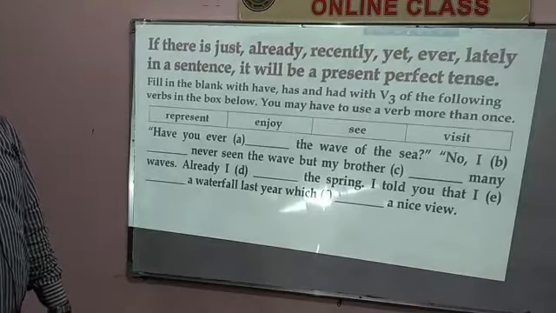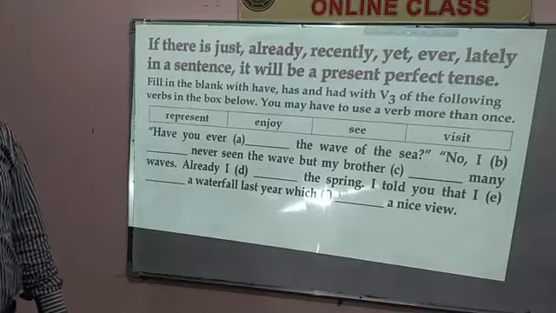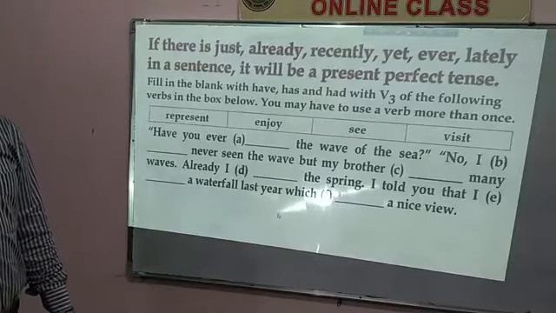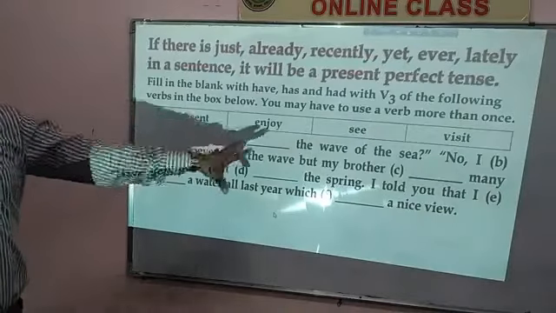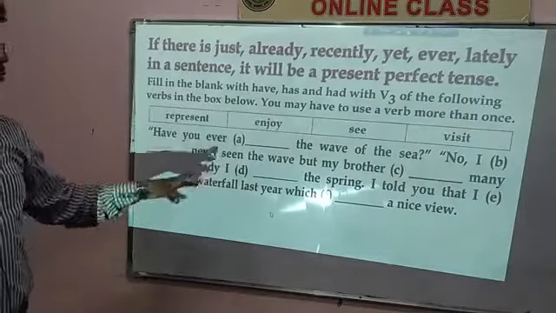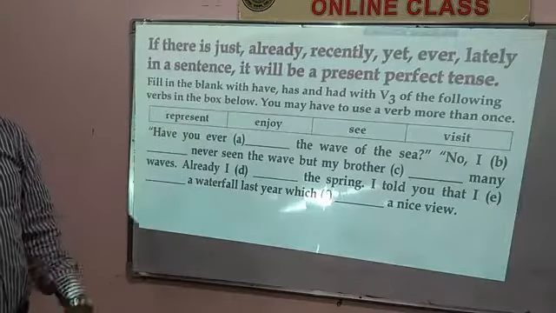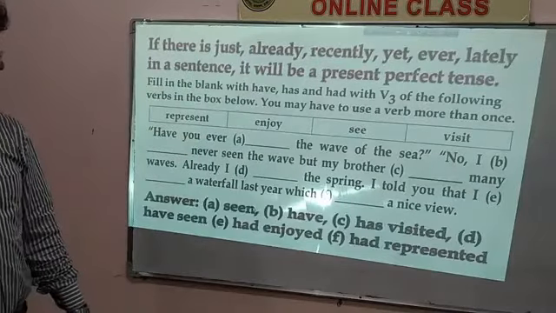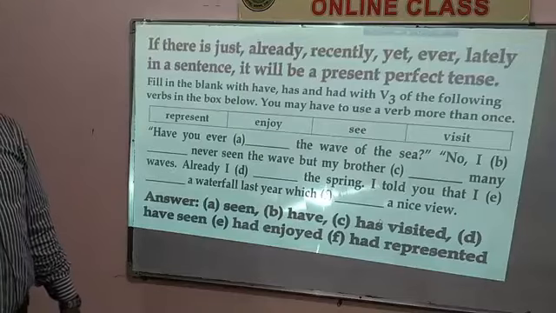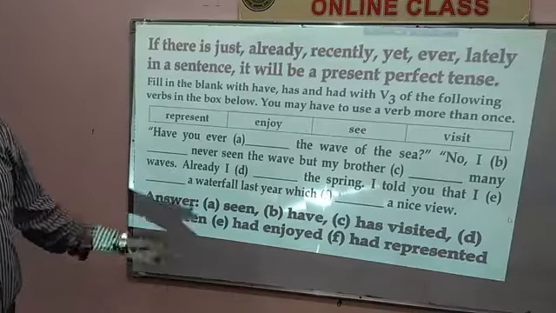Here you see a gap, fill in the blanks, and you have to use the right form of the verb. Here is the passage, and you have to read the passage and then answer according to the points, according to the rules. And these words are appropriately used in the text.